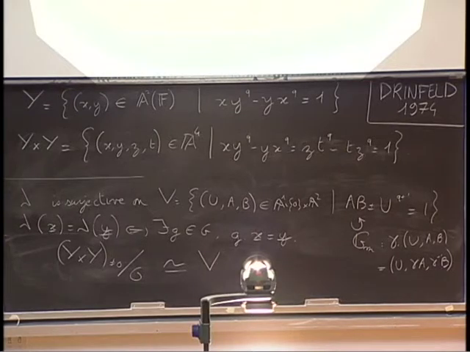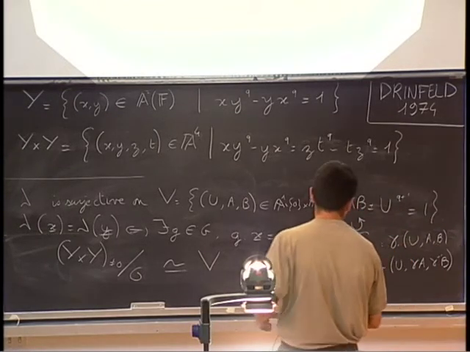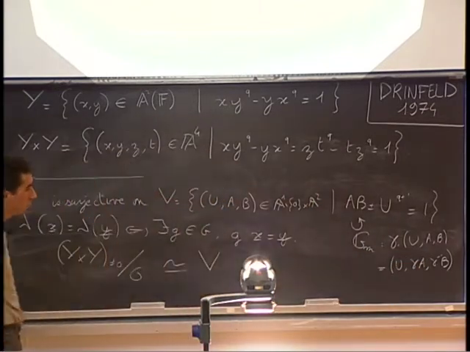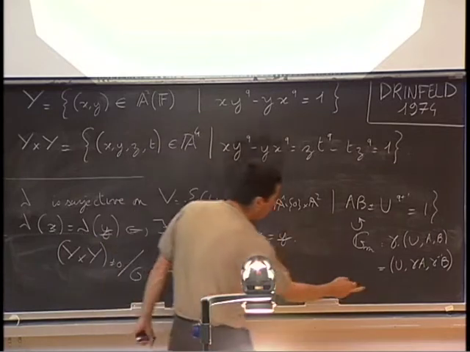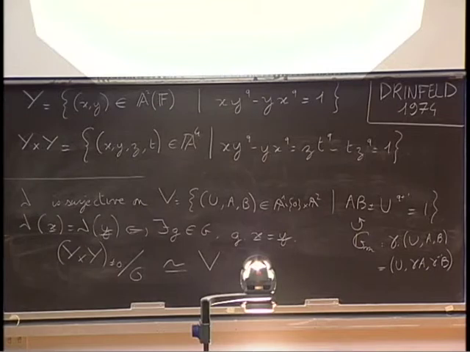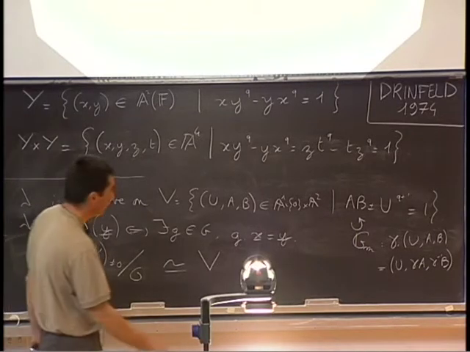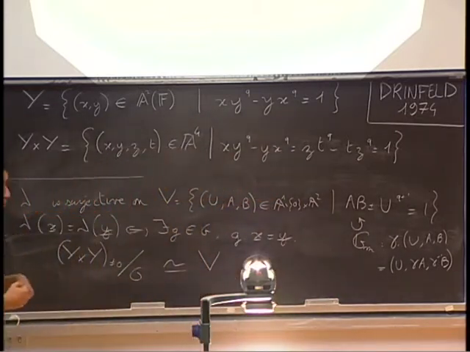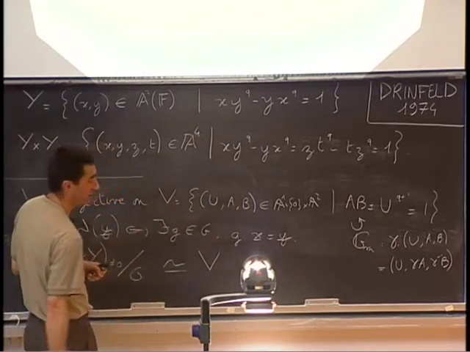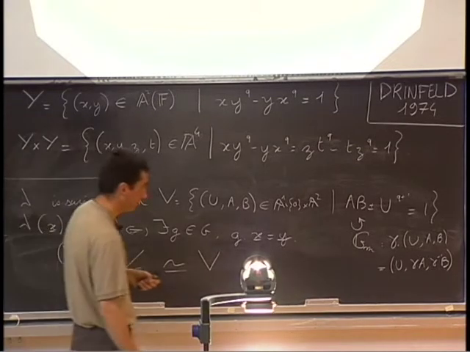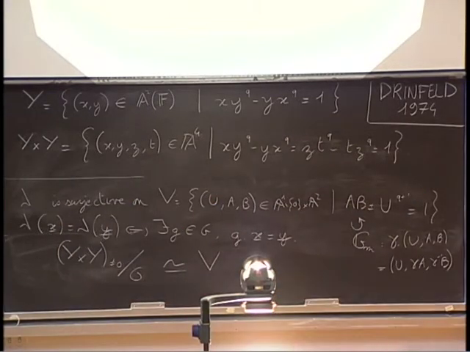But what are the fixed points under this action? Well, there are almost no fixed points. To be fixed, a point must satisfy that A equals B is equal to 0. For otherwise, there is no chance. But if A equals B equals 0, then we get that U q plus 1 is equal to 1. So we get again our finite group mu q plus 1. So the fixed point here is just a finite set isomorphic to mu q plus 1. Well, so what did we get?